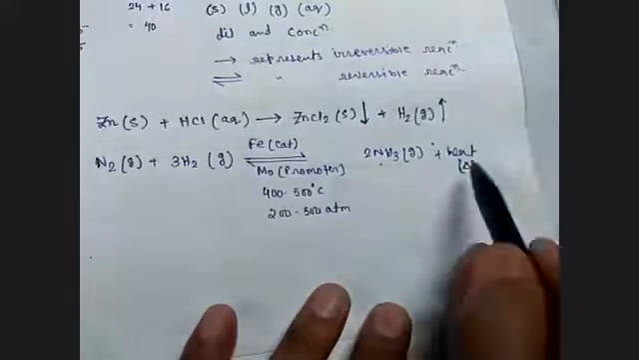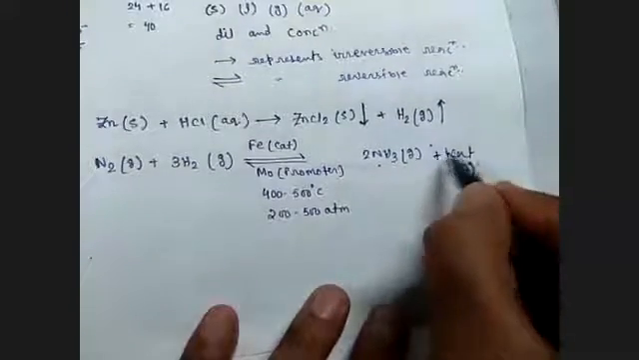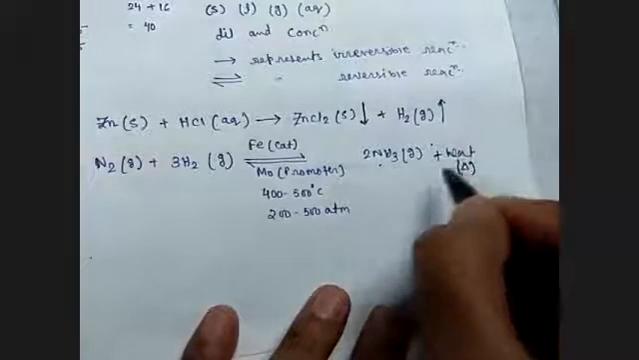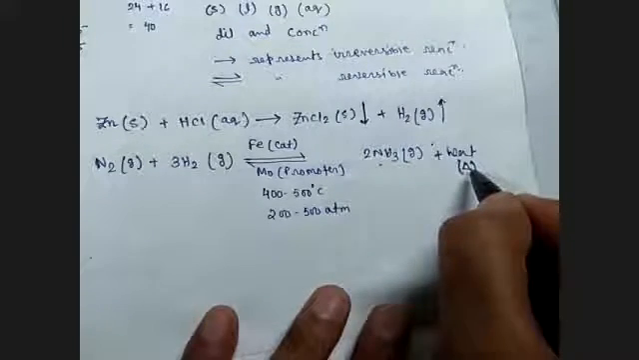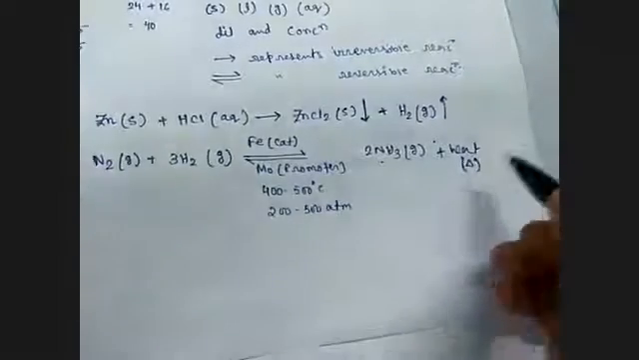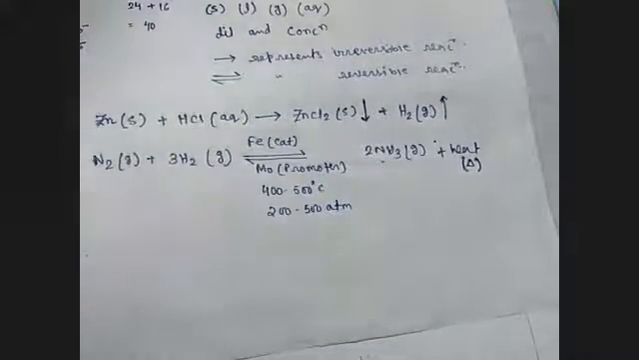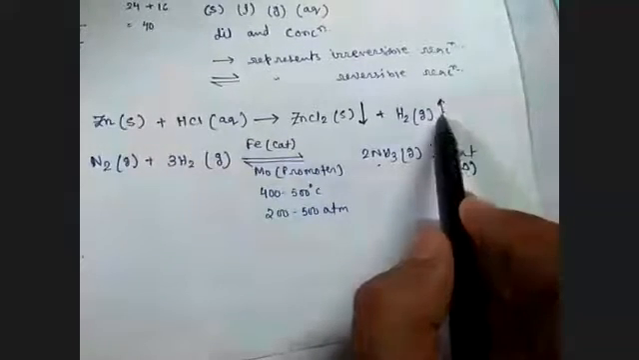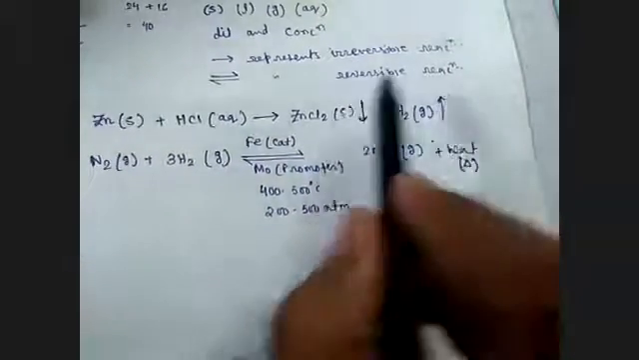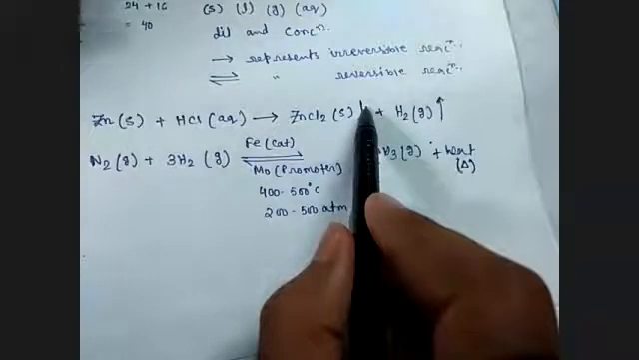Okay, if plus heat on the product side, it means heat is evolving. If minus heat on the product side, it means heat is absorbing. An upward arrow indicates a gas is evolved and a downward arrow indicates a precipitate or insoluble salt is formed.